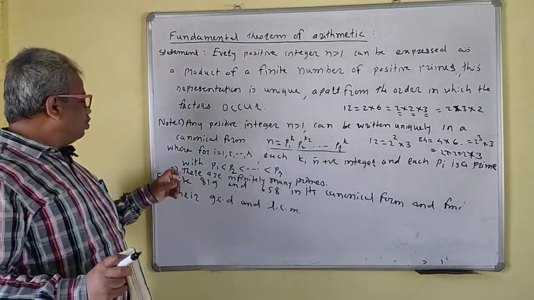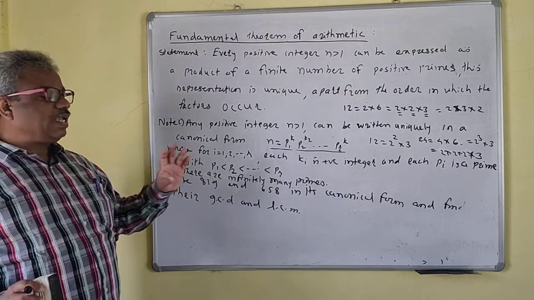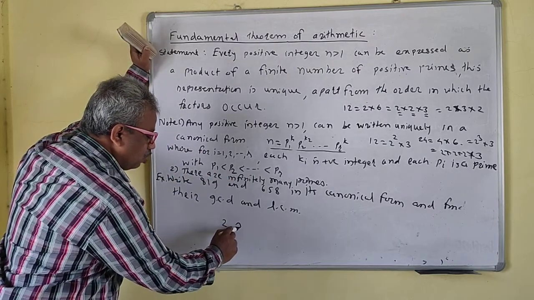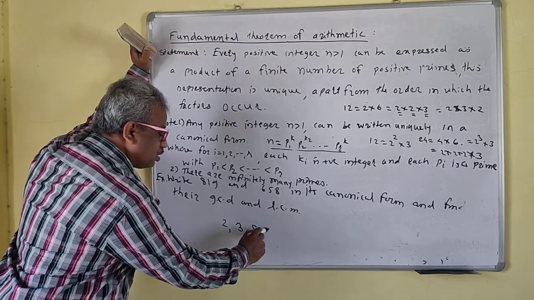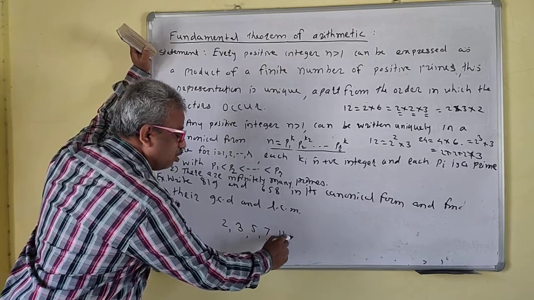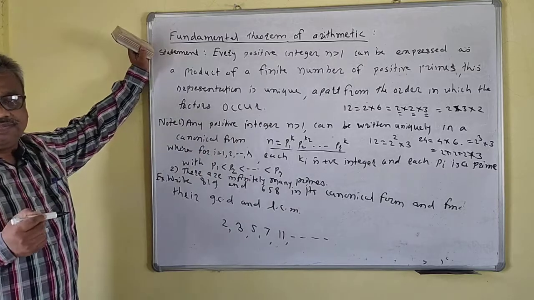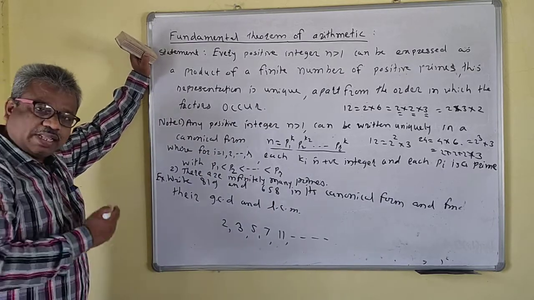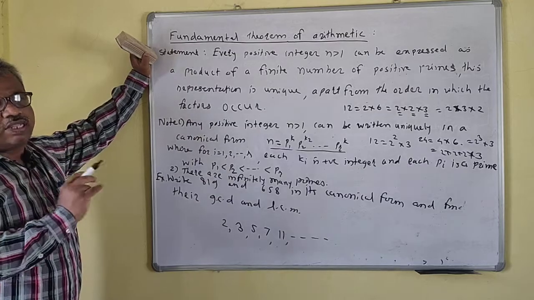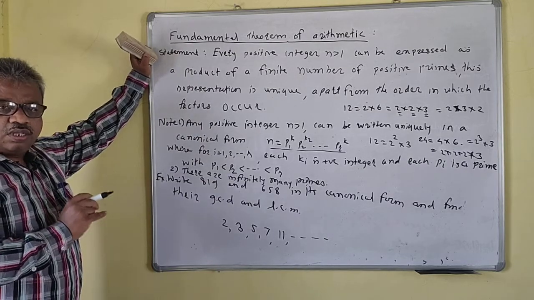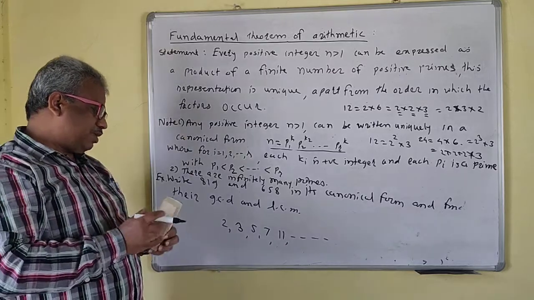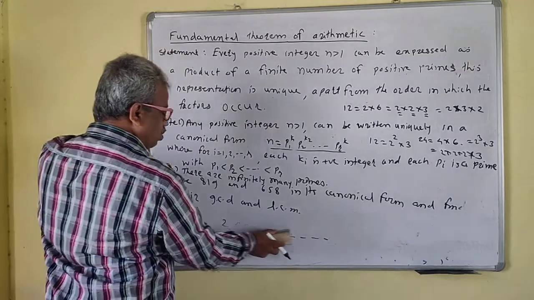Now, there are infinitely many primes. The prime numbers start from 2, 3, 5, 7, 11, and so on. There is no end. That means there are infinitely many primes, so you cannot count the number of primes. So this is not a countable set.